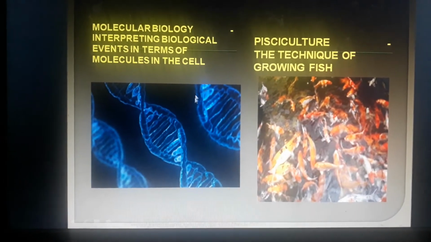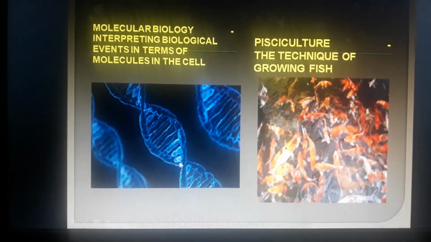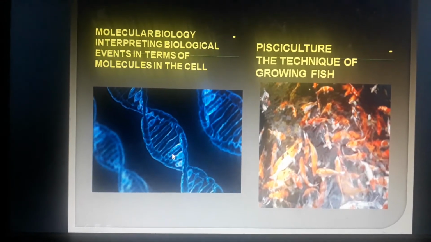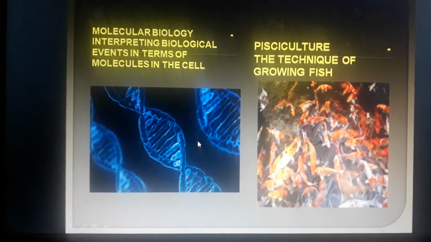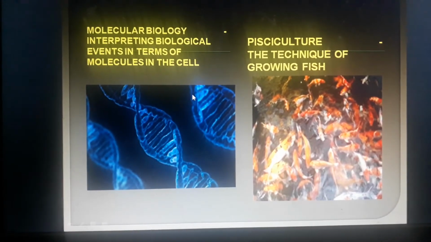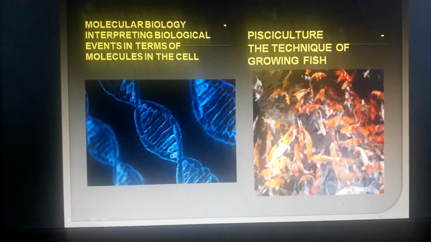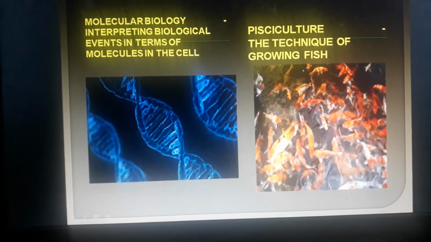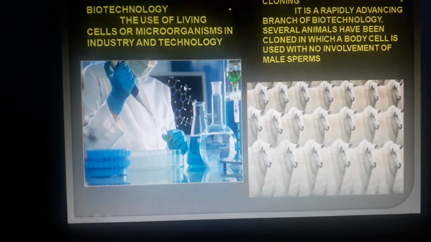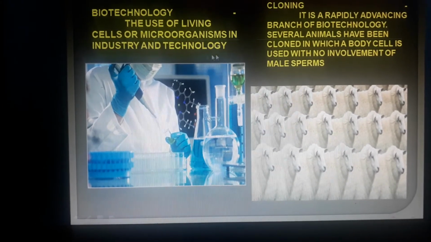Then we have molecular biology, where we can find out the reason for any disease at a molecular level, that is what is happening to the molecules in our body that such a problem is occurring. So this is called molecular biology. So it is something which is at a very deeper level. Okay, then pisciculture is the technique of growing fish, so that we have learned. Then biotechnology, it is the use of living cells or microorganisms in industry and technology.